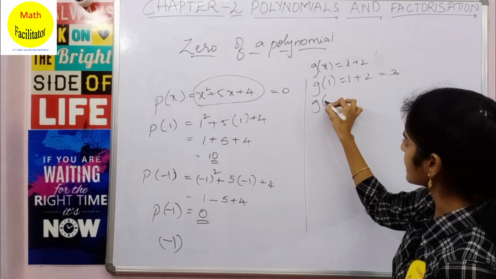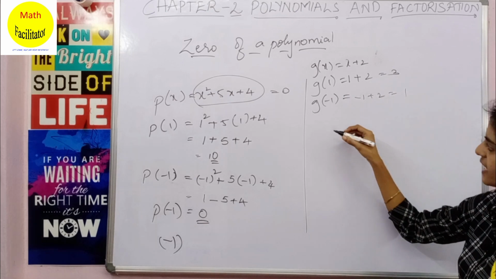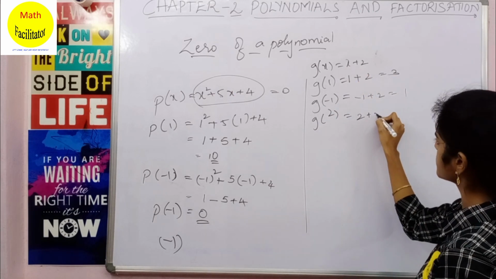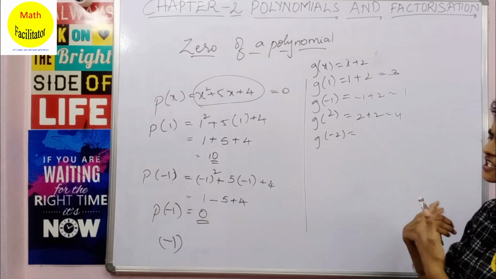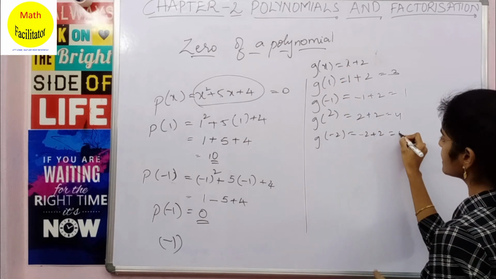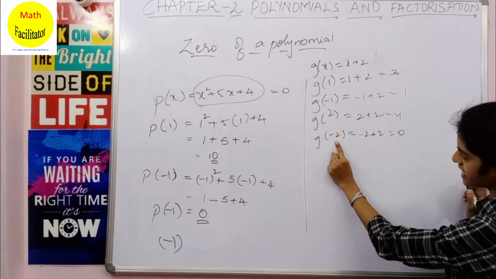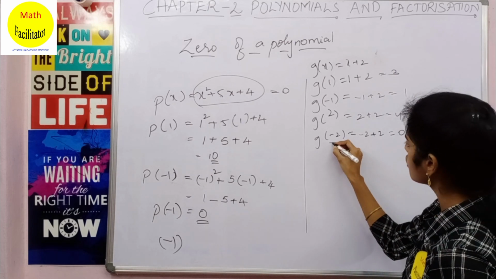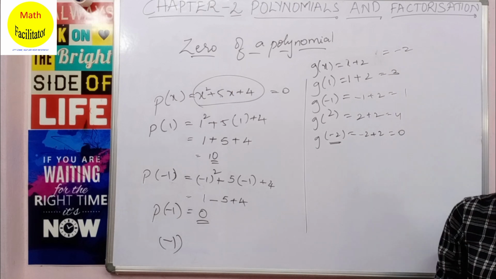Now what if x is minus 1? g of minus 1 is minus 1 plus 2, it is 1. Now what if x is 2? It is 2 plus 2, which is 4. Now what if x is minus 2? I am taking one positive and one negative value. When x is minus 2, it is minus 2 plus 2, it is 0. So when I take x as minus 2, I get this polynomial as 0. So clearly the 0 of this polynomial, the solution of this polynomial, is minus 2. Clear?